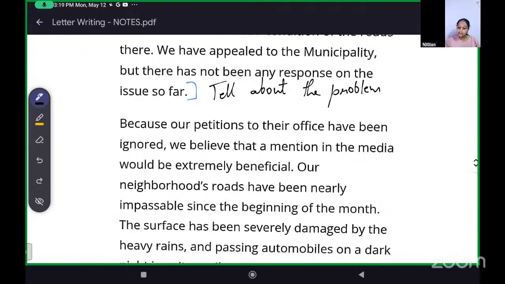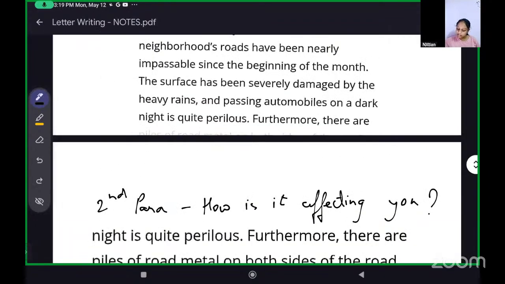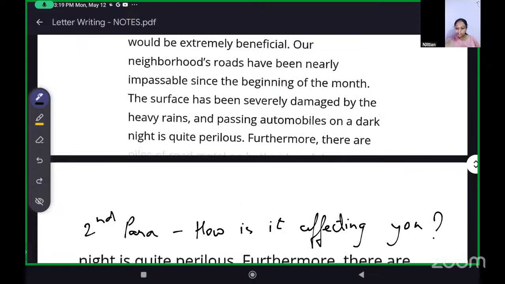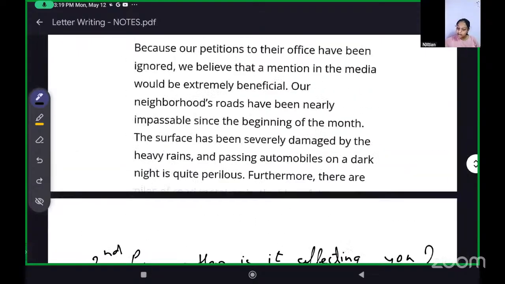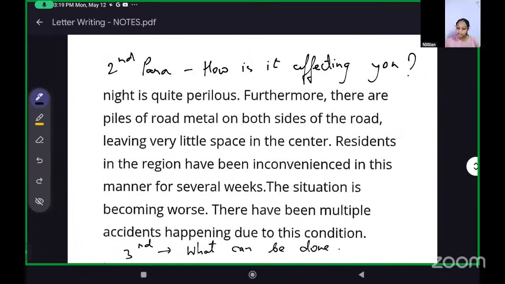Then second para is the affecting, like surface has been severely damaged, and passing automobiles on dark night is quite perilous. Okay. Then furthermore, there are piles of road metal on both sides of the road, leaving a very little space in the center. So the residents have been inconvenienced in this manner for several weeks. That is how it's affecting you. Okay, how is it affecting you?